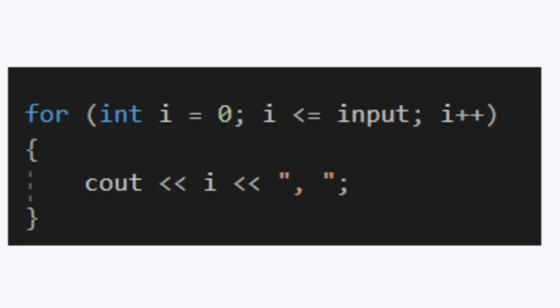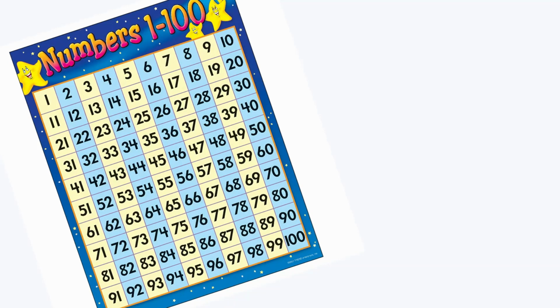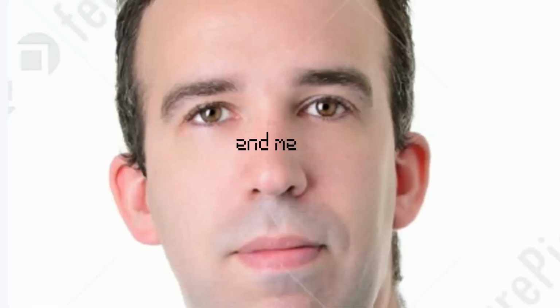Let's create a program that helps print out all the numbers, including 0, up to the number that you'll input. We'll assume that you already know the basics of coding and that you clicked on this video just to learn what loops are, so let's get right into the code. Now this is where everything gets serious.